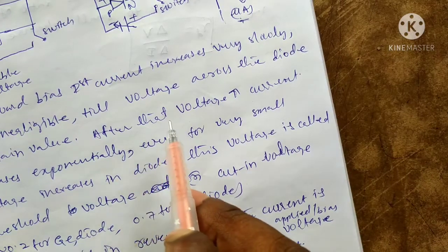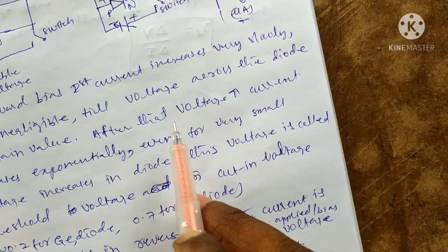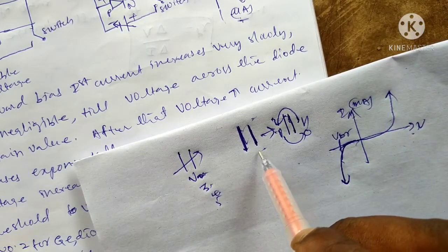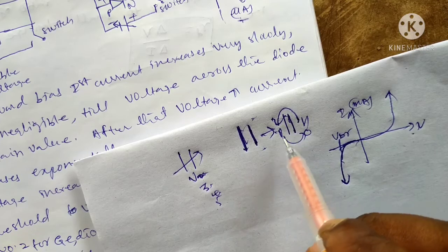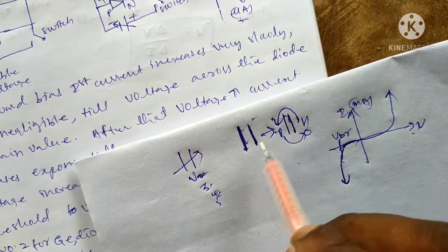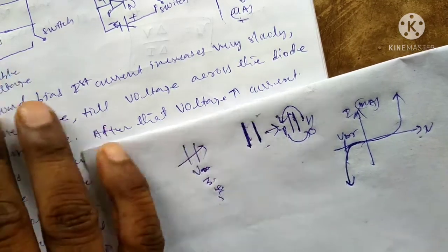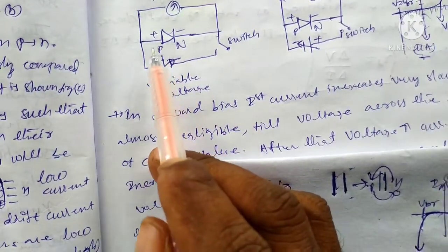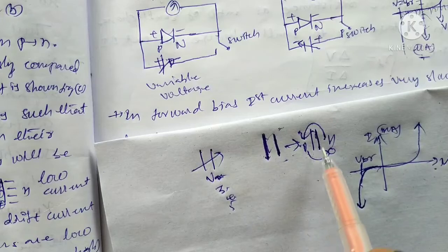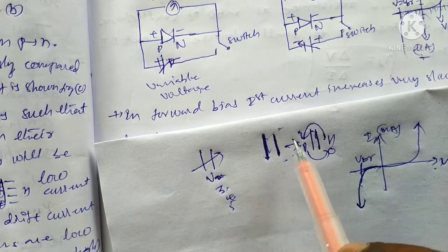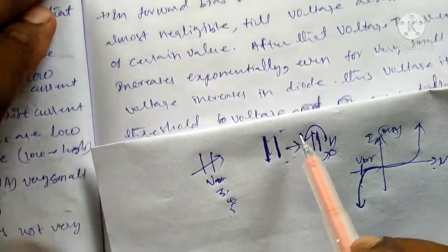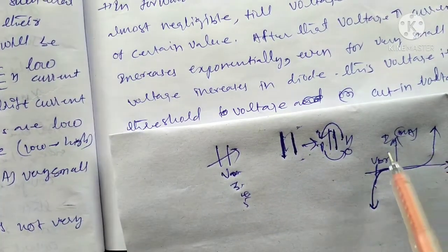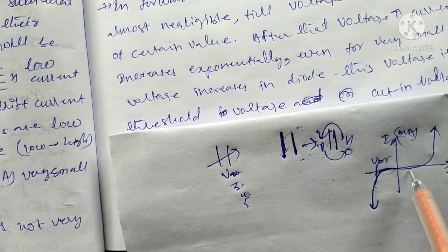In the case of forward bias, the current increases slightly at a low voltage like this. Here at low voltage, the process occurs. The positive terminal is connected to the positive side, so there will be repulsion. The depletion layer will decrease, meaning the flow of electrons will occur at low voltage. We get high current at low voltage in the case of forward bias.